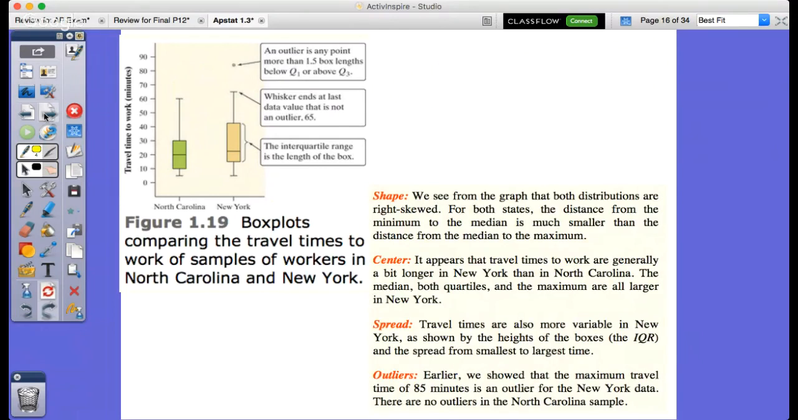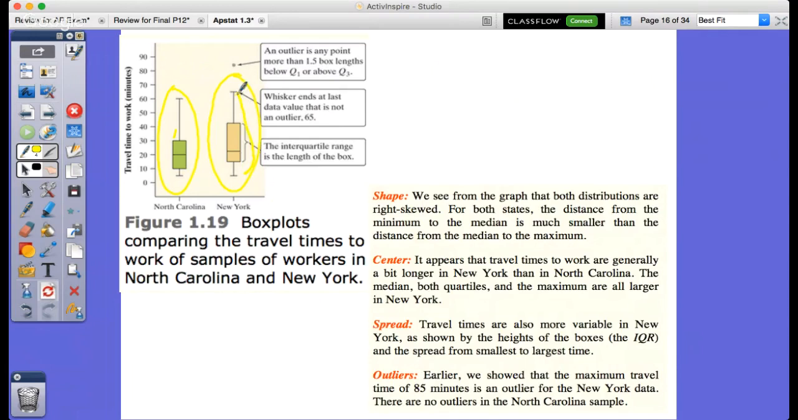Make sure you also know how to compare the travel times. So if we had one between New York, right here, and North Carolina right here, what we could say is comparing the same thing. So shape, what would be the shape here? Both are, if the median's here, that means the majority's here.